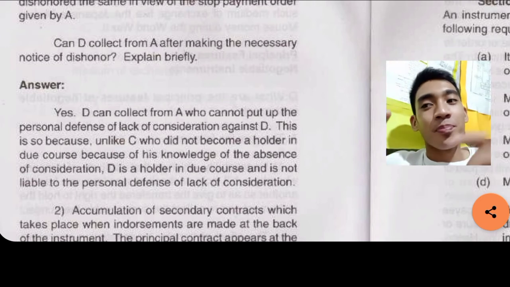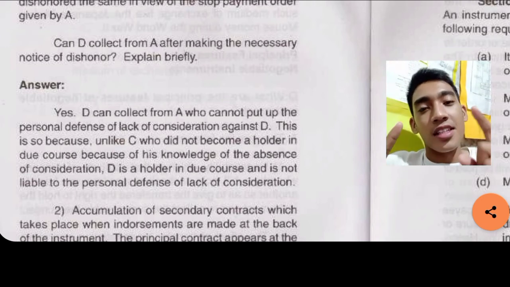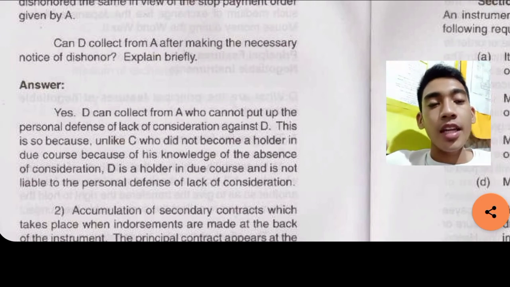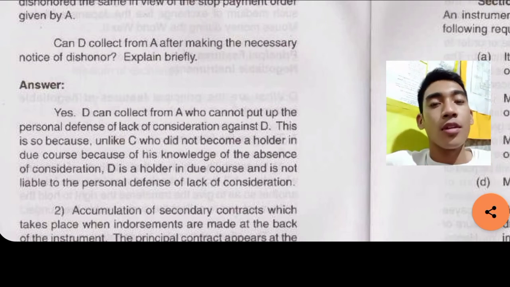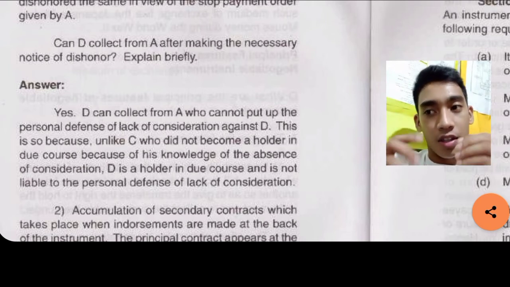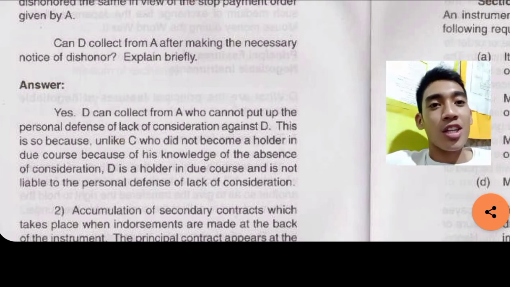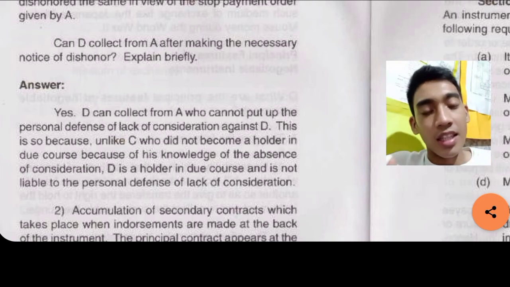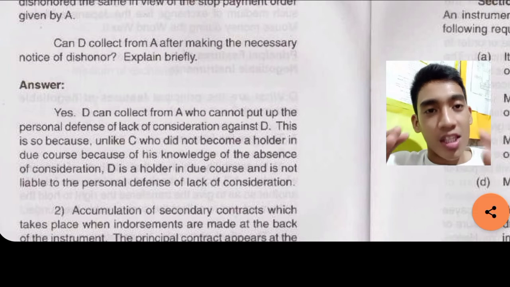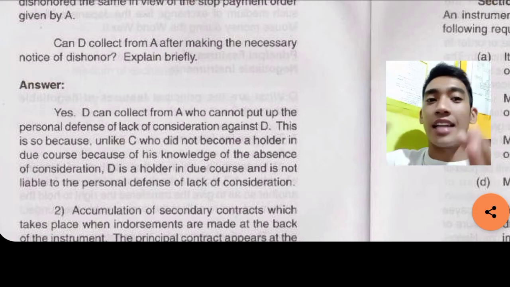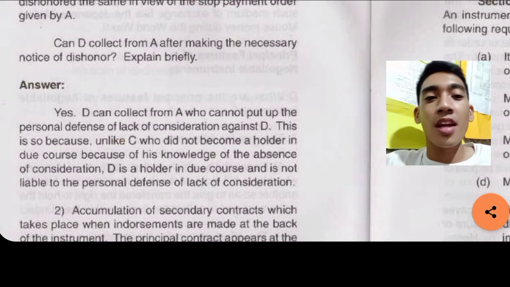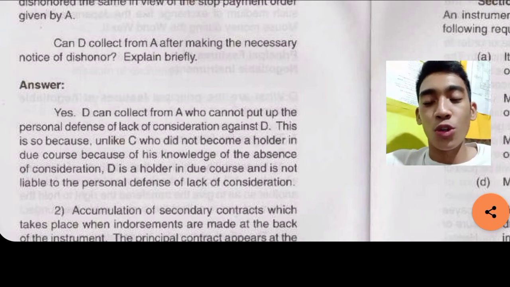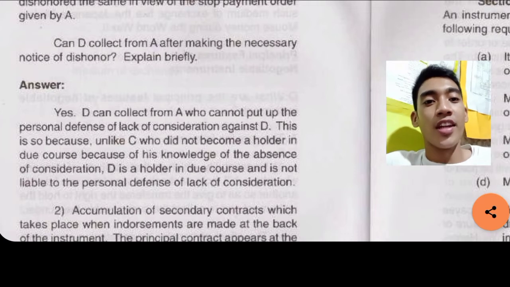So again, if a person accepts a check in bad faith, having knowledge of non-payment of consideration, then C here is not a holder in due course. C is not a holder in due course, but D is a holder in due course because he received the check and paid for that check in good faith.